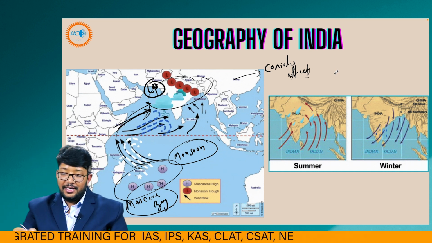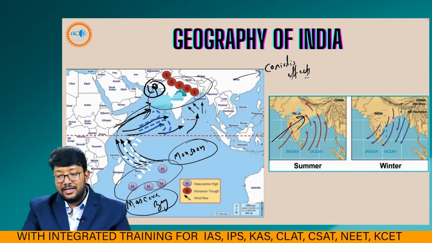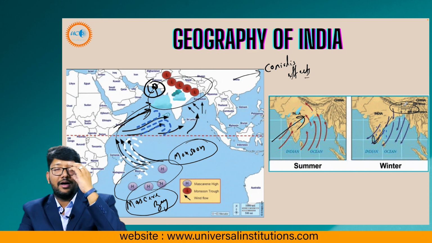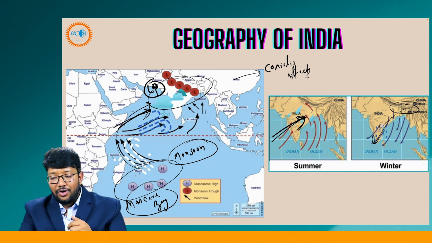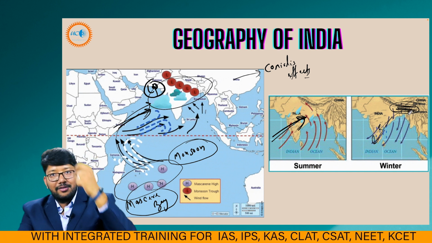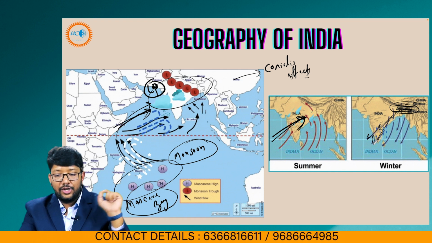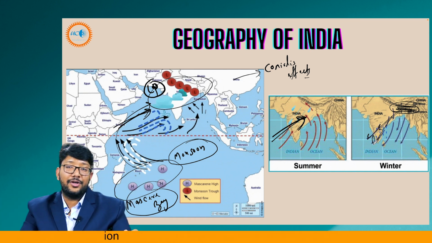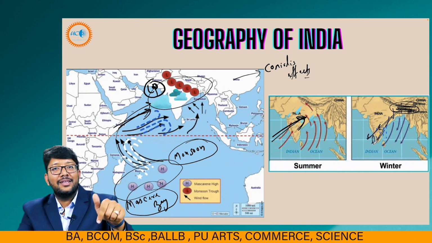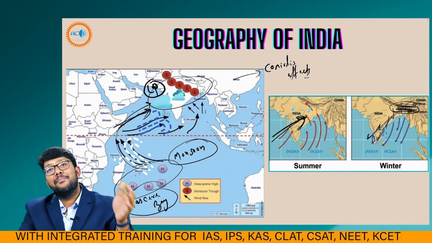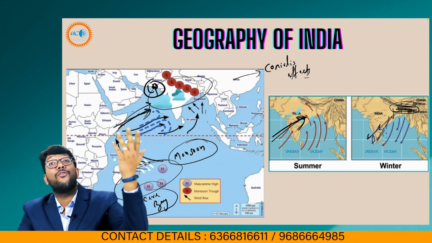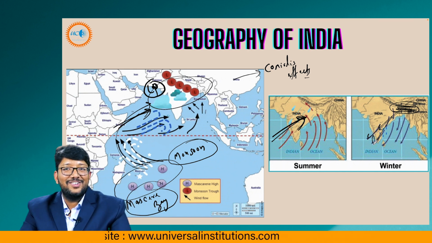Okay? And in summers it is southwest monsoon, in winter it is northeast monsoon, my bad, I'm sorry. That is southwest monsoon, this is northeast monsoon. Northeast means the winds come from the northeast area and go towards the equator and the Tropic of Capricorn, because when we have winters, it is summer in the southern hemisphere. Right now it is January, it is winter in India, but it is summer in Australia. You can check it right now. The temperature of Australia is way above 40 to 43 degrees. This is how geography works.